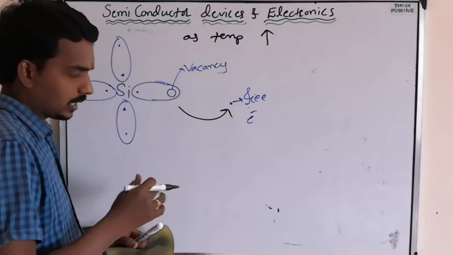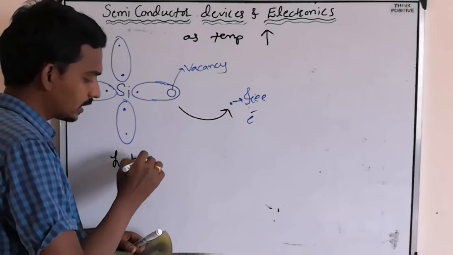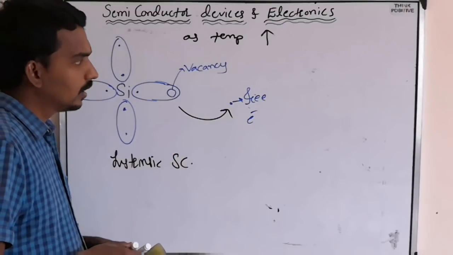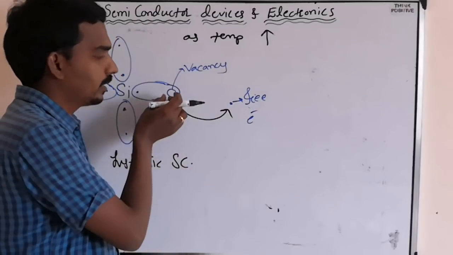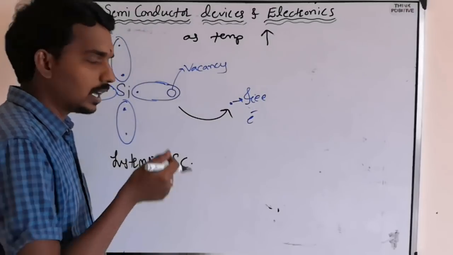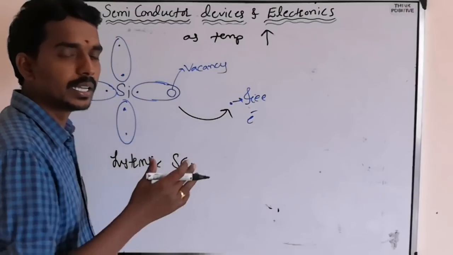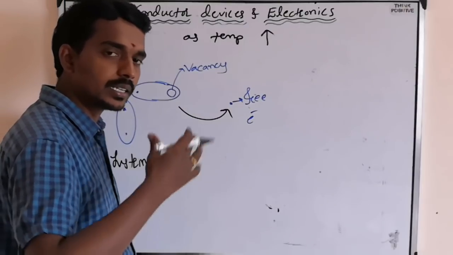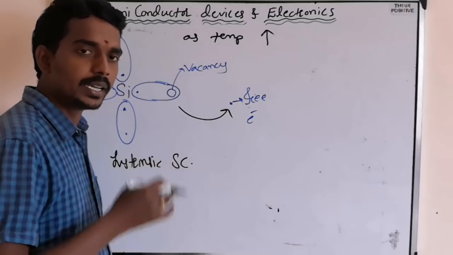In a semiconductor, especially first of all an intrinsic semiconductor, as temperature rises, one of the electrons of one of the covalent bonds will become free by breaking its bond, because of the external energy gained from the rising temperature in the form of heat.